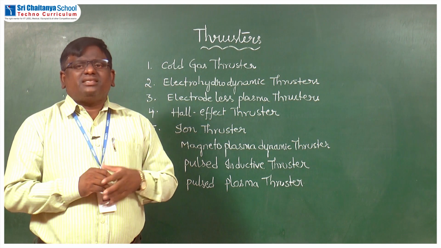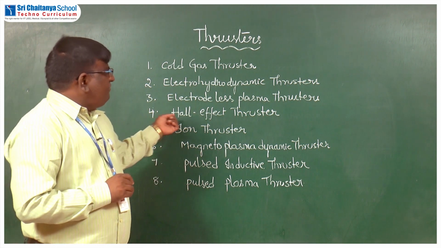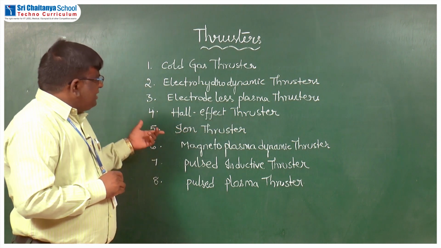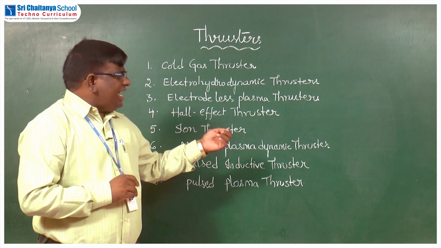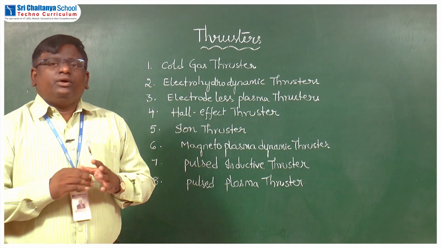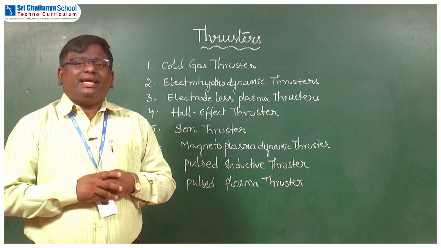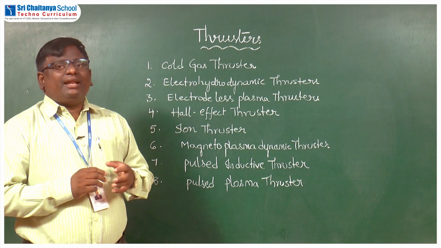So these are ion thrusters, and this is a type of ion thruster, the Hall effect thruster. And the next one is the magnetoplasma dynamic thruster, which is right now utilized in a wide range, that is the MPD thruster.